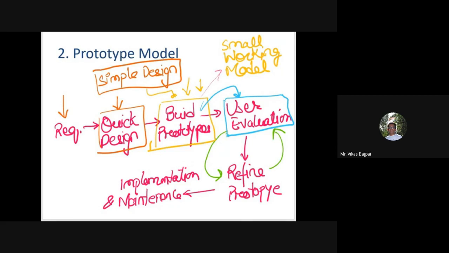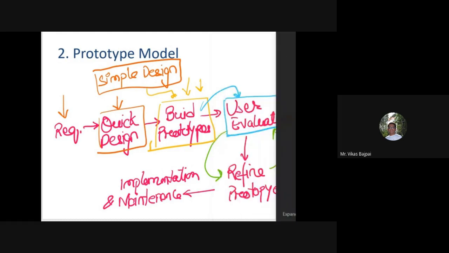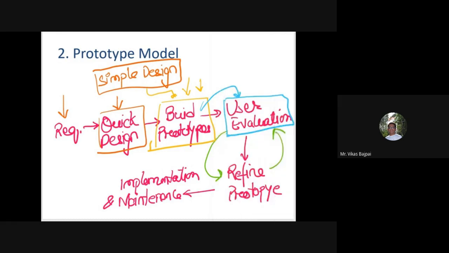And this is for the sake of the initial evaluation. Now this will help us in finding some of the strengths or weaknesses of the working model.